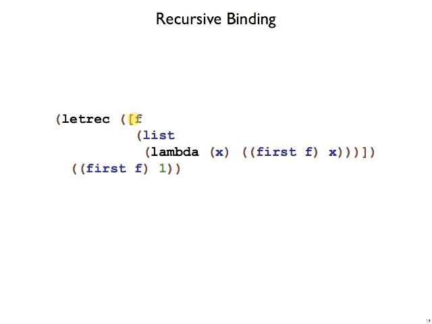What if I use letrec with f on a list containing a function? So f now stands for a list whose only item is a function. If I pull that function out and call it on x, then that is calling the function itself again. Similarly, if I take it out at the first place, call it with 1, this will be an infinite loop with calling the function calling itself with 1. So again, it doesn't need to be a lambda right after f. The key thing is that the lambda here delays the use of f until it has been, where it does have some definition.